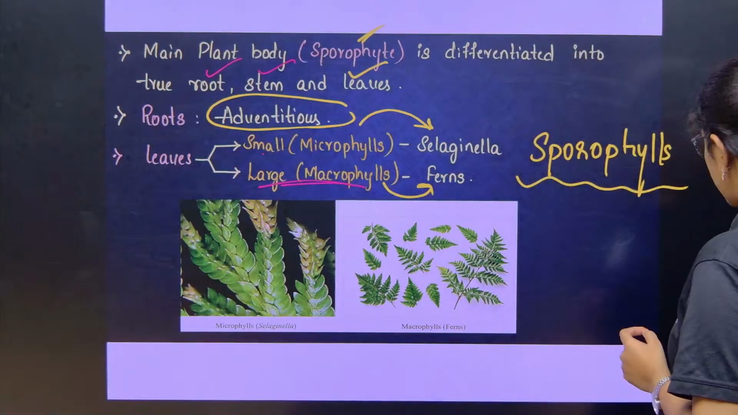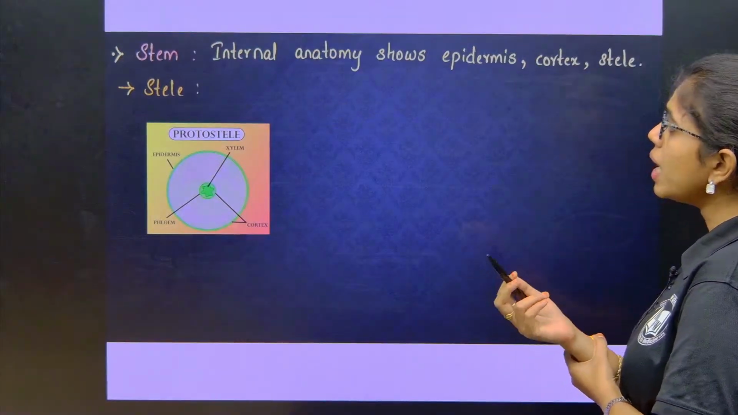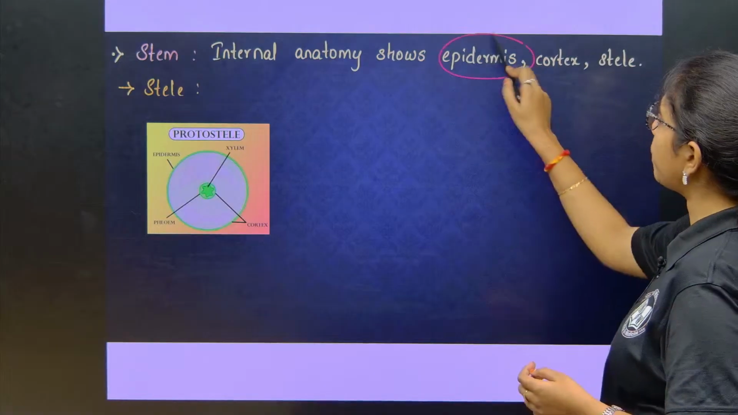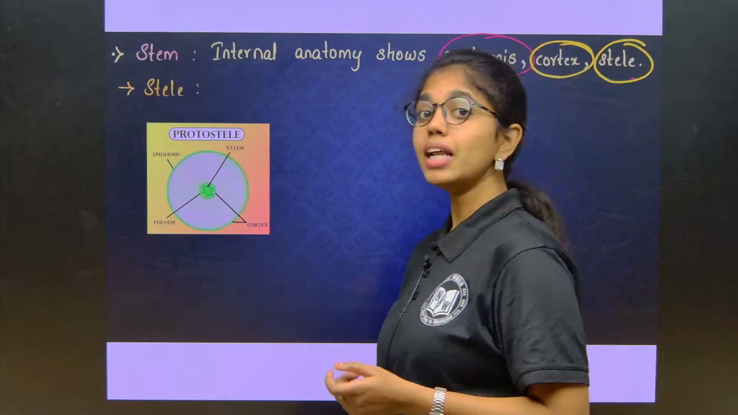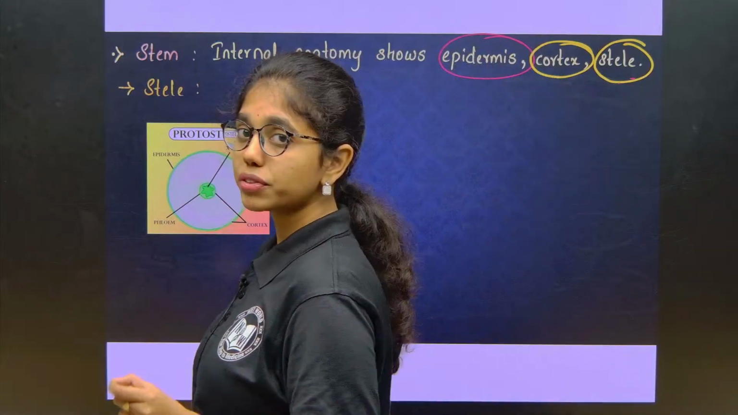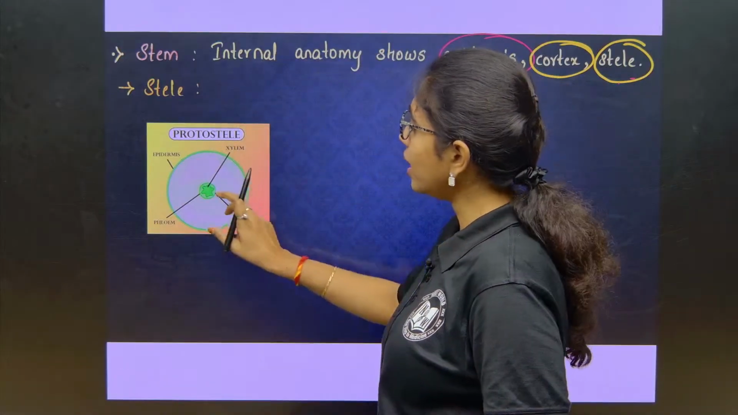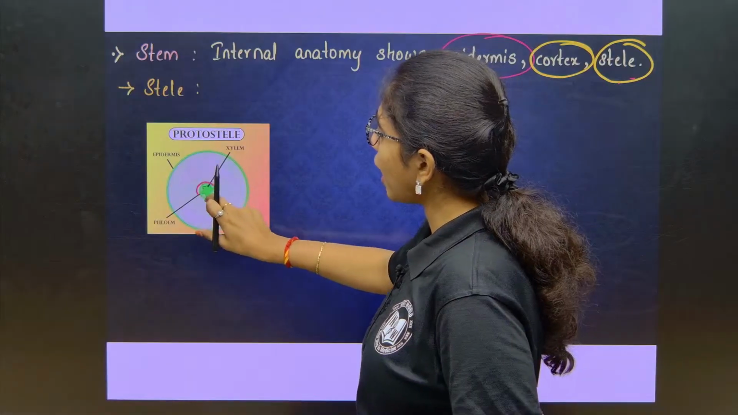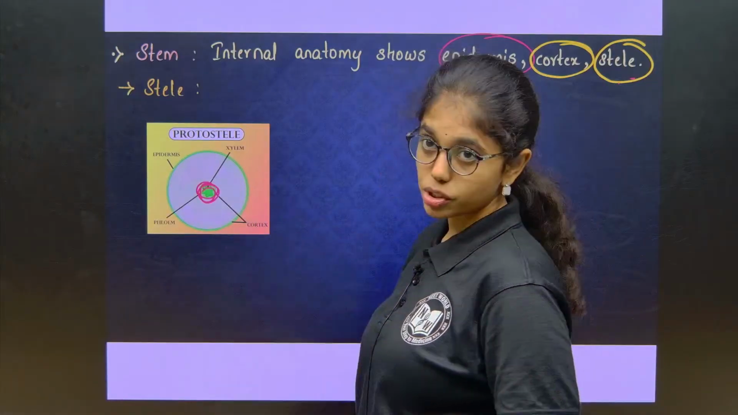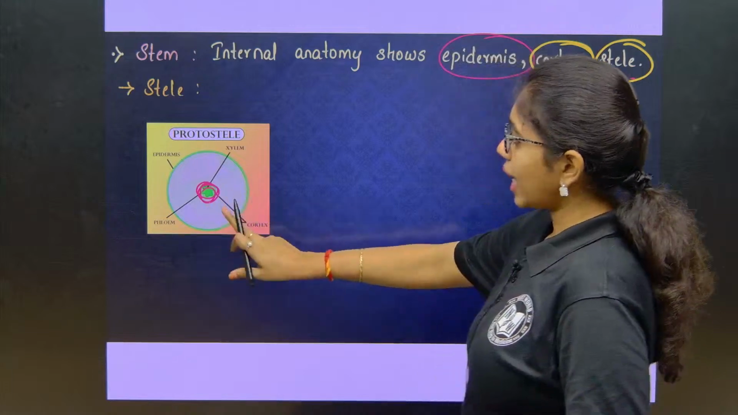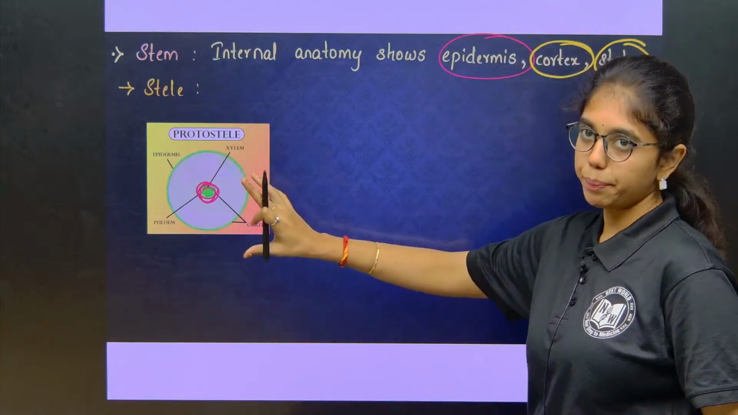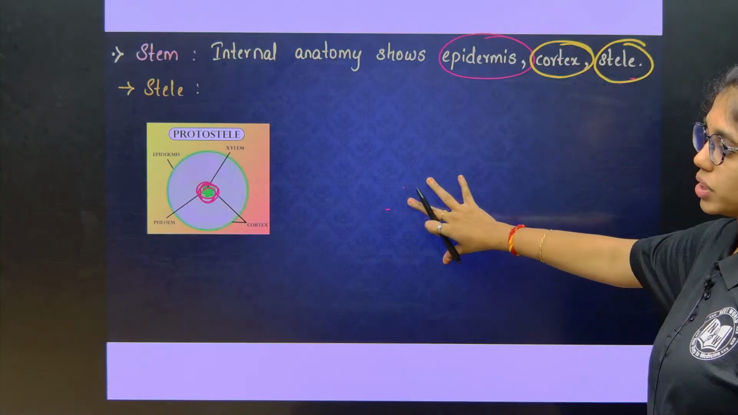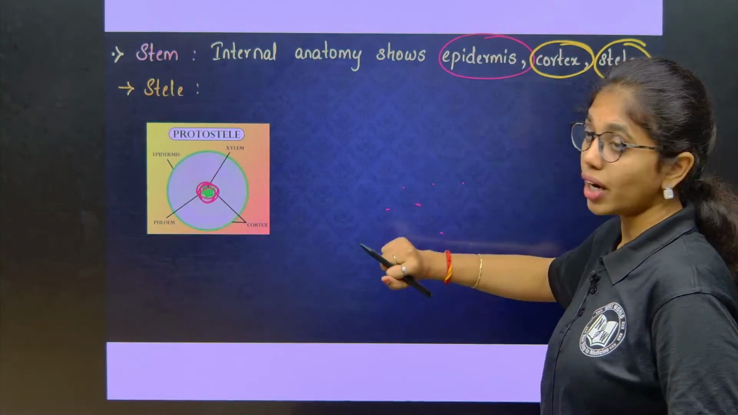Clear, right? Next. The stem's internal anatomy shows epidermis, cortex and stele. What type of stele is observed in pteridophytes? The primitive form of stele, that is protostele, where at the central region vascular bundles are present, that is xylem and phloem, covered by the cortex and epidermis. Clear, right? So this type of primitive stele is called what? Protostele.